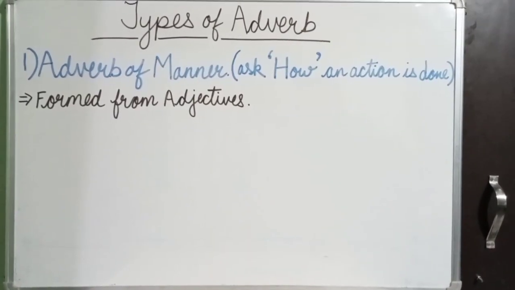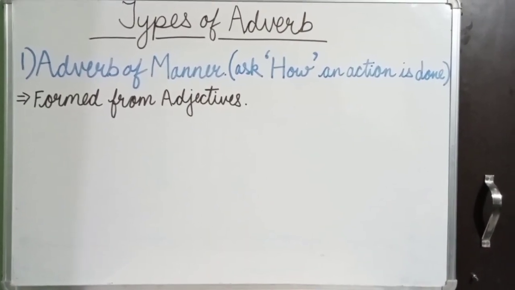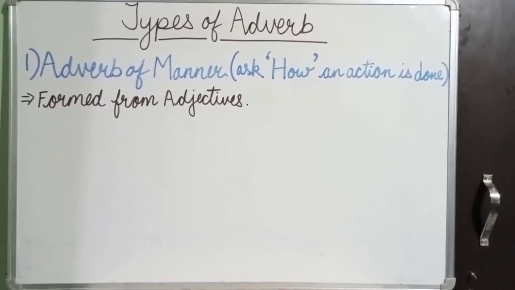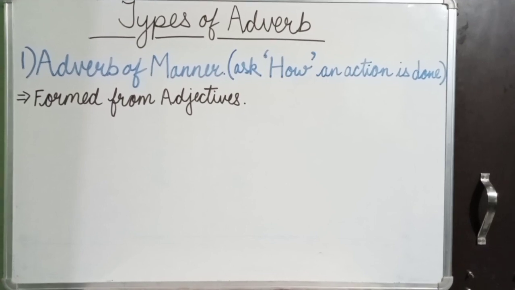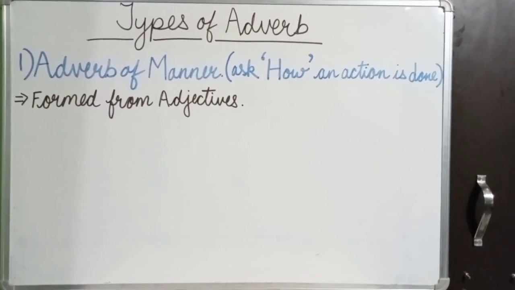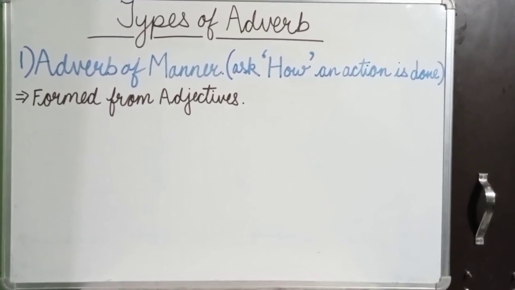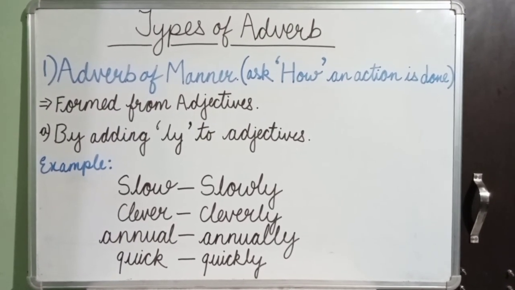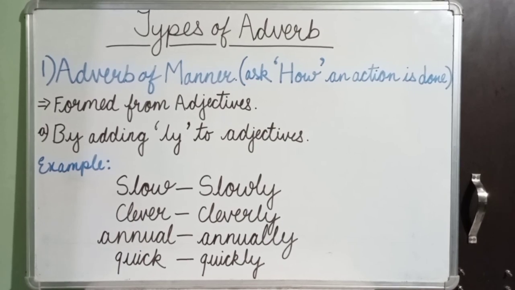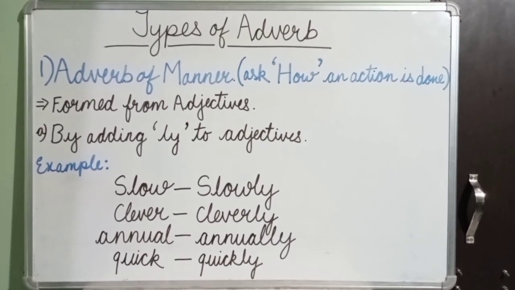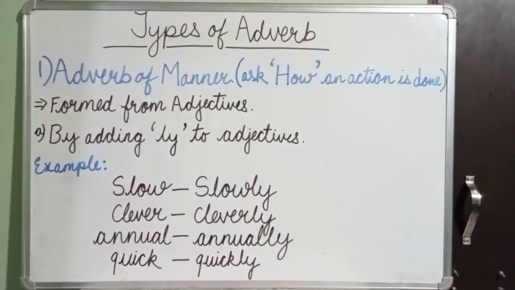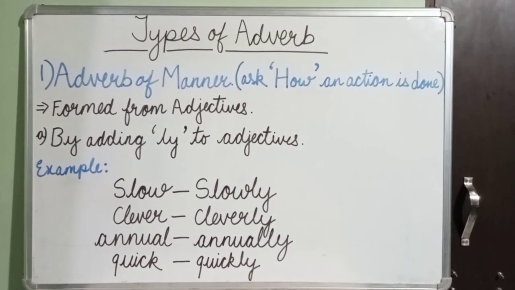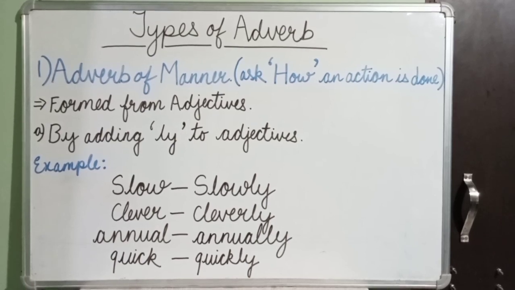Number 1, adverbs of manner. Here we ask a question, how an action is done. Adverbs of manner are mainly formed from adjectives. Let us see. By adding ly to adjectives. For example, slow becomes slowly, clever becomes cleverly, annual becomes annually, quick becomes quickly.